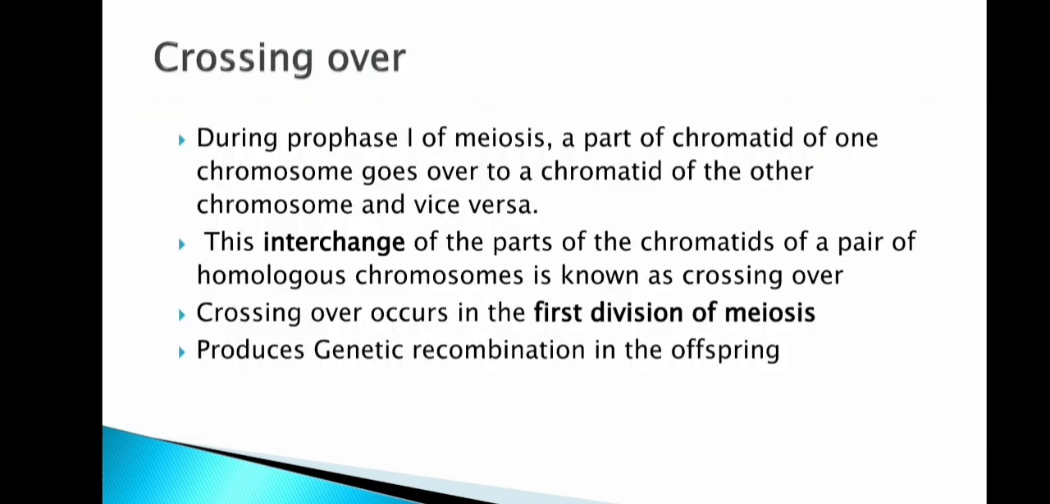Then what is meant by crossing over? During prophase 1 of meiosis, a part of the chromatid of one chromosome goes over to the chromatid of the other chromosome, and this takes place vice versa. The interchange of the parts of the chromatids in a pair of homologous chromosomes is known as crossing over. So there will be an interchange in the chromatids, and this process is called crossing over. Crossing over occurs in the first division of meiosis. It produces genetic recombination in the offspring.